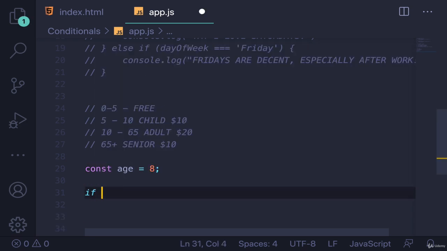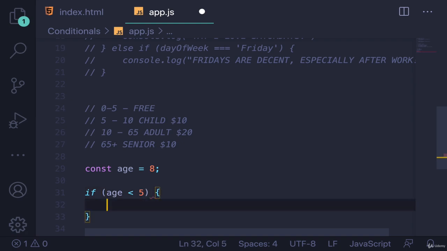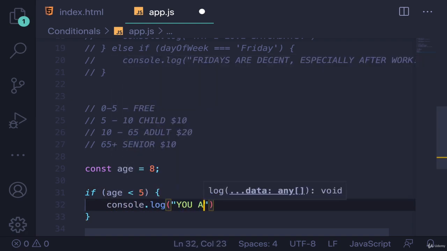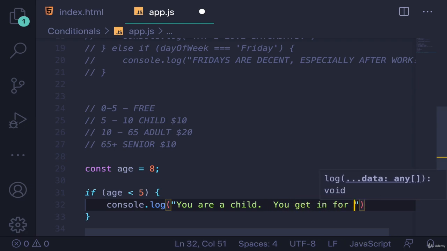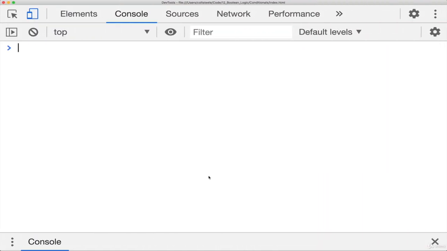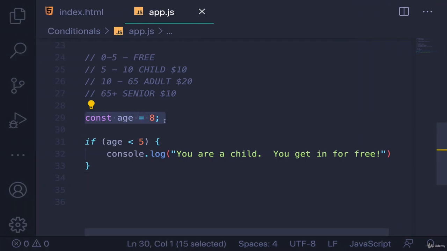So I can start if age is, how do I want to do this? If it's less than 5, I could start with that. If age is less than 5, console.log, you are a child, you get in for free. All right, let's verify it doesn't work, right? Because age is 8.